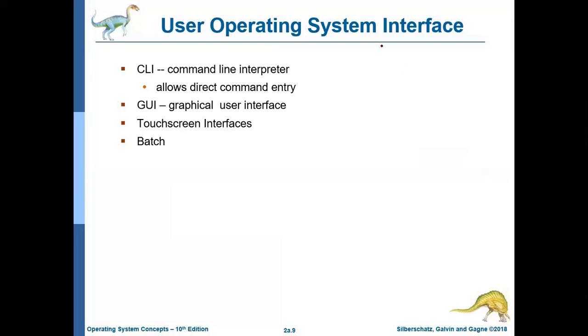Different types of user interfaces are there in different operating systems. What are these? CLI, that is command line interpreter, which allows direct command entry; GUI, graphical user interface; touch screen; and then batch. There are four different types of user interfaces in different types of operating systems.